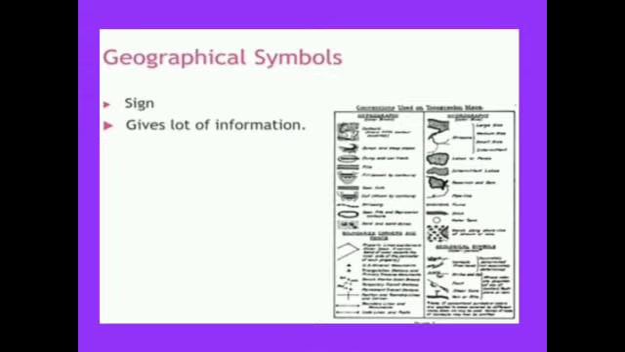Now let us look into the geographical symbols. So what is a geographical symbol? As you all know, a symbol is a sign that stands for an object. The symbols used in a map are the same all over the world, and the symbols give us a lot of information. You can look at the picture, children, symbol and what it is. By looking at the symbol, you can easily identify what it represents.